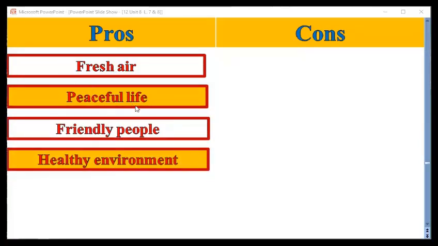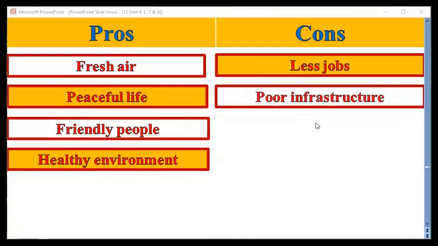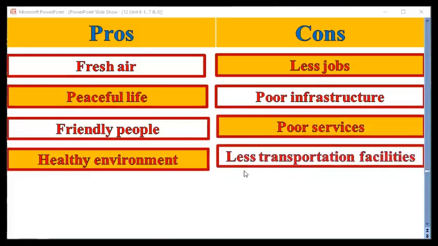So we have four advantages. What about the cons? Fewer jobs, poor infrastructure, poor services, and fewer transportation facilities.